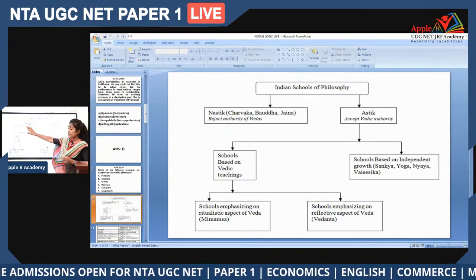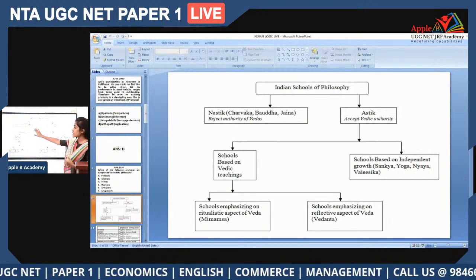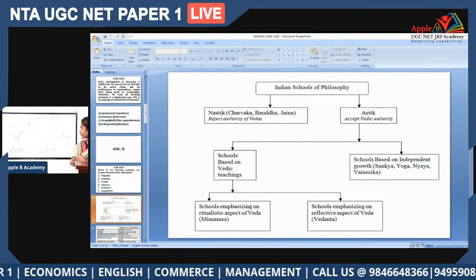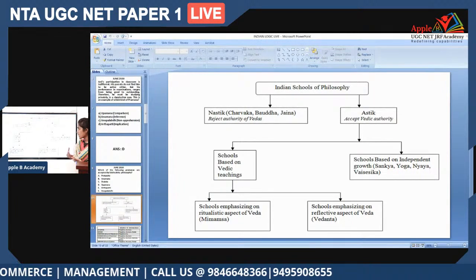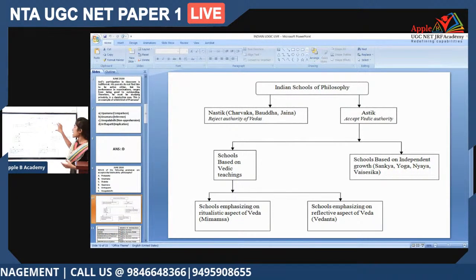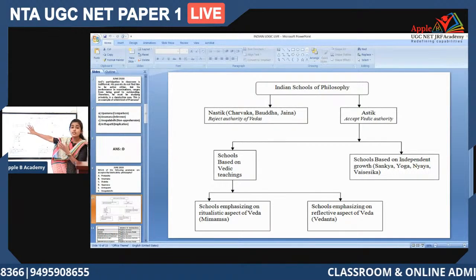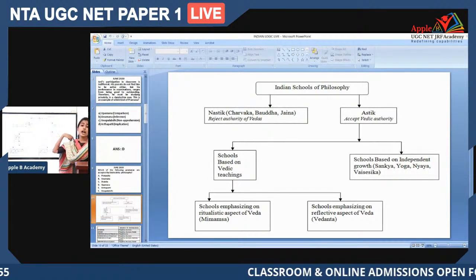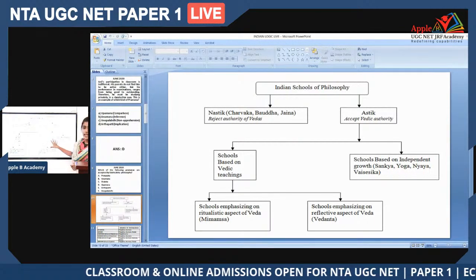From Bauddha, we have Buddhism, and from Jaina, we have Jainism. So these Nastikas reject the authority of the Vedas. On the other hand, we have Astikas who accept the Vedic authority. These Astikas are known as orthodox, and the Nastika group is known as heterodox. Under Astika, again we have two categorizations.